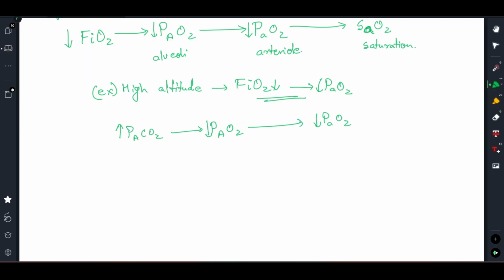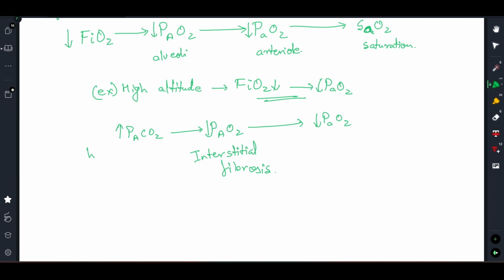Now other way to reduce the partial pressure of oxygen in the alveoli is interstitial fibrosis. You can see it in case of interstitial fibrosis, right? In which what happens basically is the alveolar wall thickens, right? So these are the two examples in which you can see that in one case the FiO2 has reduced in case of high altitude, due to which the arteriolar partial pressure of oxygen reduces, which means you have resulted ultimately into an hypoxemia. And the second case we saw that the partial pressure of CO2 in alveoli increased.